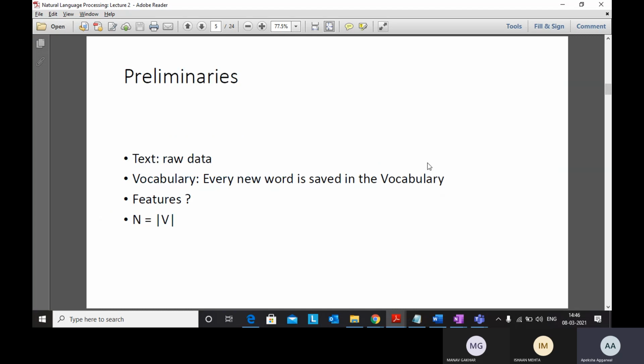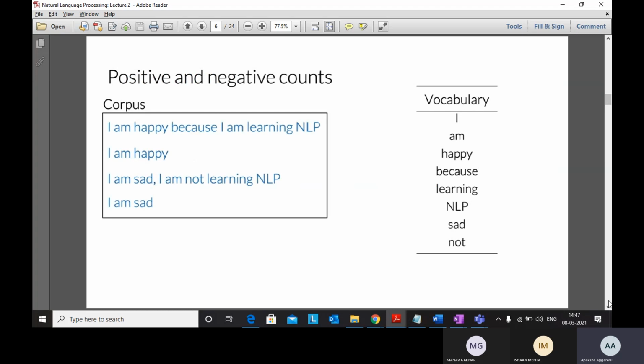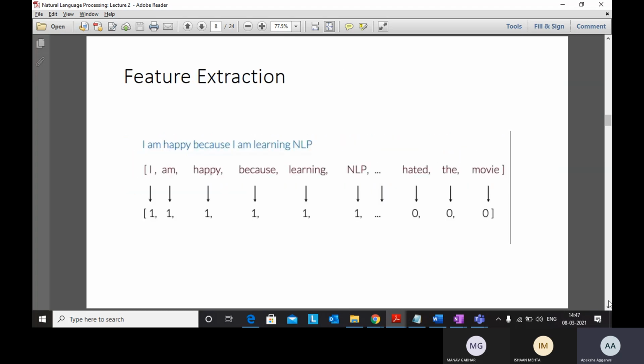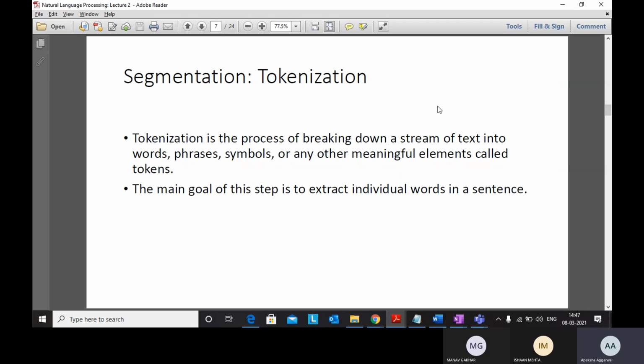So features. Basically, whenever we are processing a natural language, what we aim at is we find out the vocabulary, that is the unique words out of the whole corpus, and we calculate the features out of it. Now calculating those features is different in different scenarios. So extracting those features means different things, right? So one way is the word count method. Here positive and negative words are counted. So this was one way.